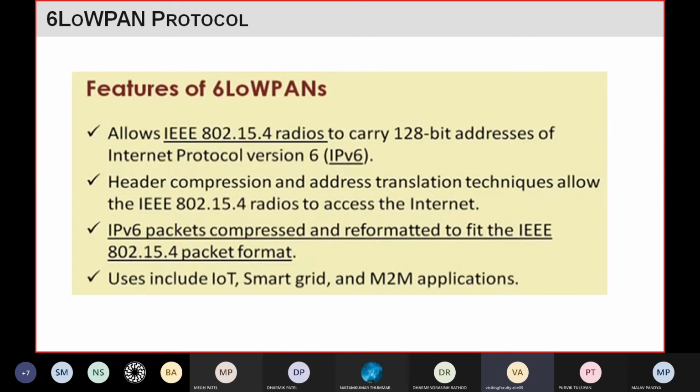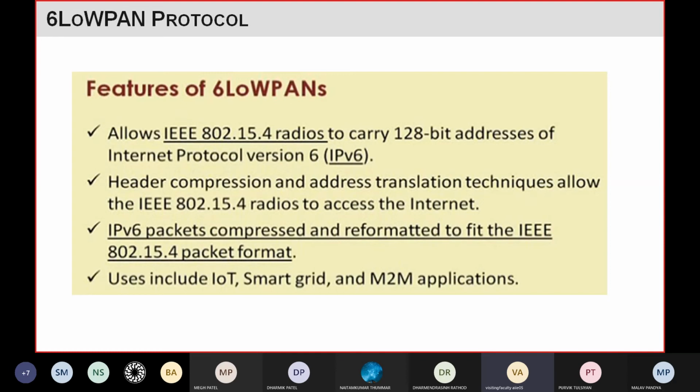We know IPv4 is also an internet protocol with the feature of addressing. IPv4 has the ability of 32-bit address, and IPv6 has the ability of 128-bit address. So you can include more devices and give a unique name to different devices.